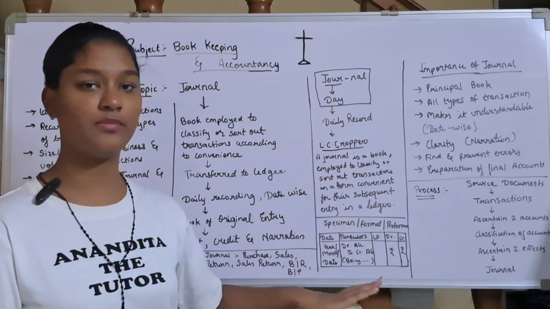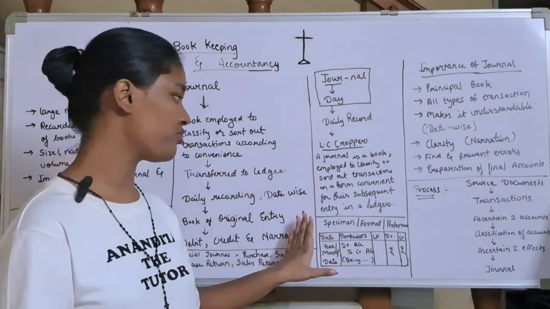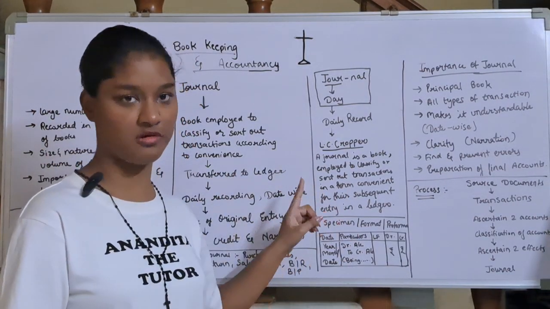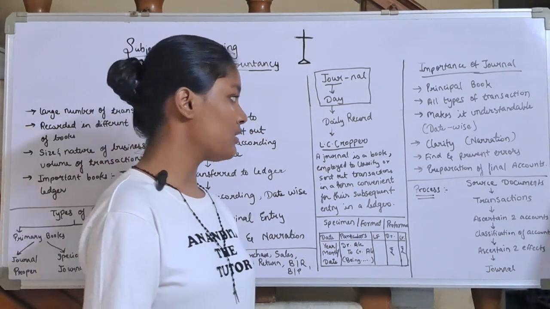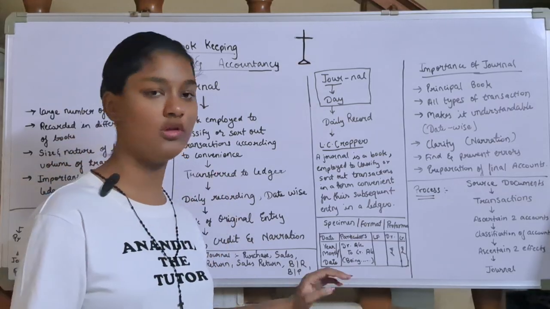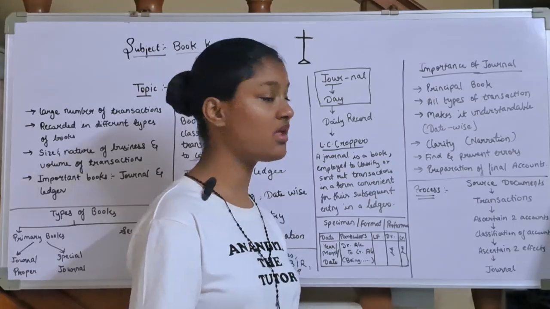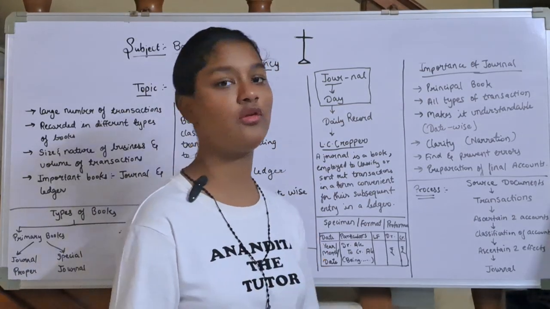As I said, second step is ledger. These same transactions will be recorded in a ledger book. So subsequent, next. Now, before we jump into the specimen, we'll learn about the importance of journal. So what is the importance of journal? Why do we use journal?